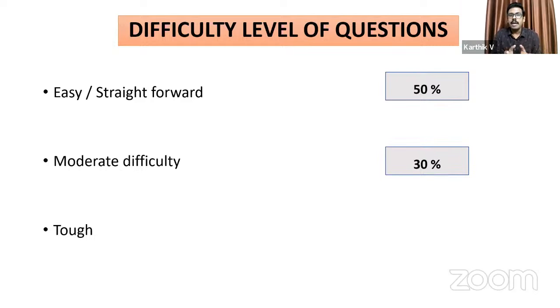Moderate difficulty was around 30%. That means you will be familiar with the subject, you might be able to narrow it down to 2 options, but there you will have a difficulty. Those are the questions with moderate difficulty, and the remaining 20% of questions were really tough. Even those who have read Harrison multiple times and revised would have found it difficult answering those questions.